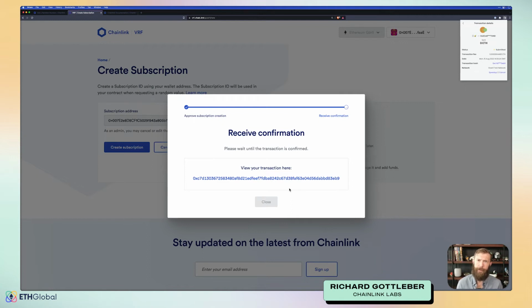And while we're waiting for this to approve, something to keep in mind is the way that subscriptions work is we need to create a subscription. We'll get a subscription ID. Then we'll create our contract to interact with that subscription. And when we deploy it, we'll let our contract know about the subscription ID. Once we have deployed our contract, we'll come back to our subscription and let our subscription know about the address of the contract we've created. Essentially, we need to let the contract know about the subscription and let the subscription know about the contract.